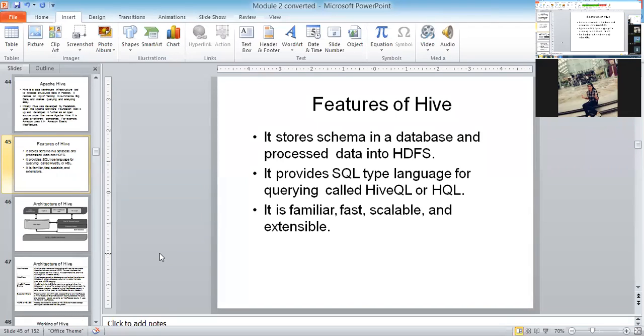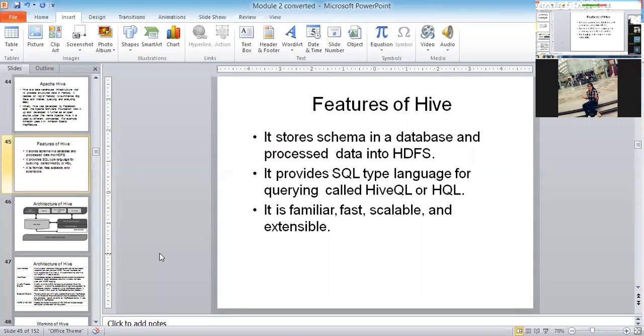Hive query language. Like the same SQL people use in DBMS, here we are not going to say SQL, we say HQL, Hive query language. It is very familiar, fast, scalable, and very extensive. That's why Amazon is also using it, even in a very important Amazon concept, EC2. What's the meaning of EC2? Elastic Cloud Computing. That's a very big application in Amazon.